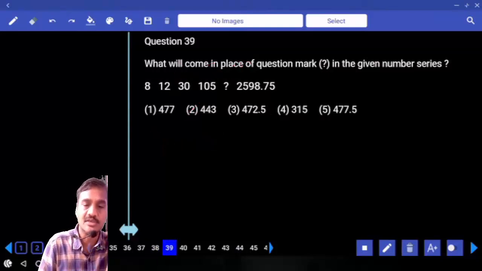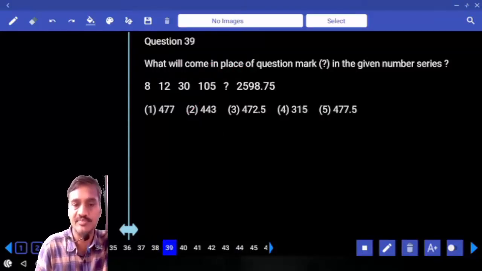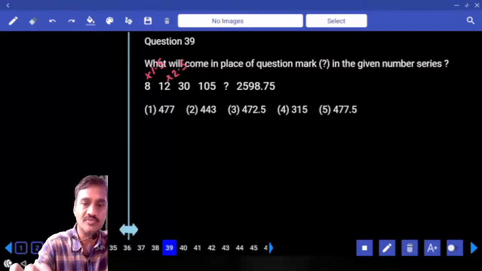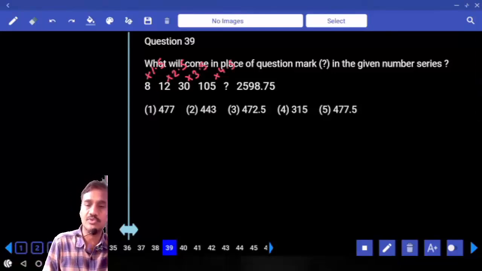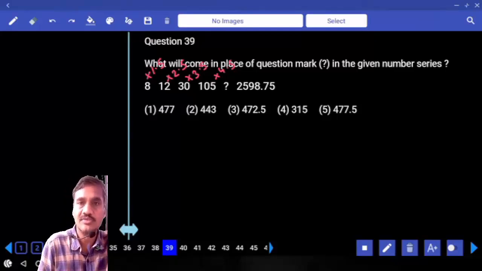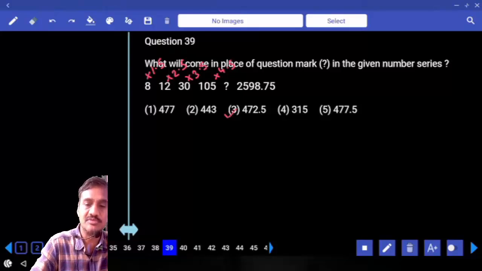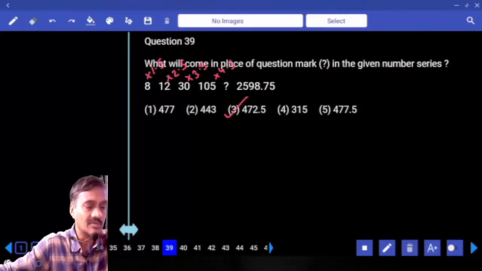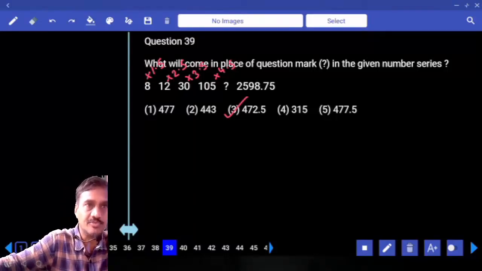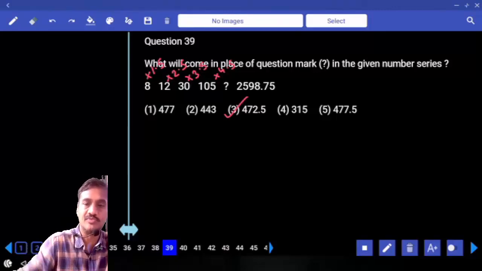Then coming to 39. 8, 12, 30, 105. How much happened? 8 into 1.5 is 12. 12 and 30. 12 into 2.5 is 30. Into 1.5, into 2.5. Next one is into 3.5, and next one into 4.5. 105 into 4.5. 105 into 4, 420. And 420 plus 52.5 is 472.5, choice 3 is the answer. The given numbers are multiplied by 1.5, 2.5, 3.5, 4.5, 5.5, and so on.